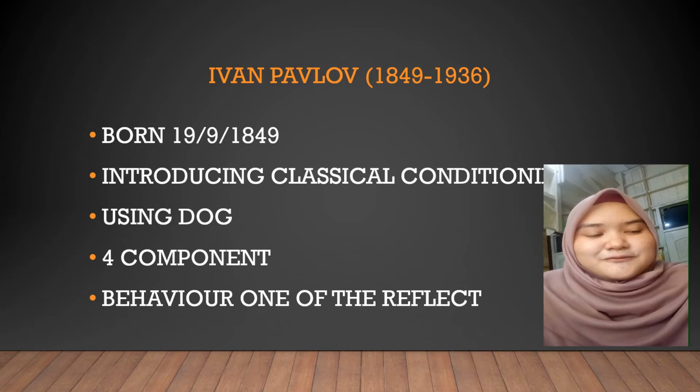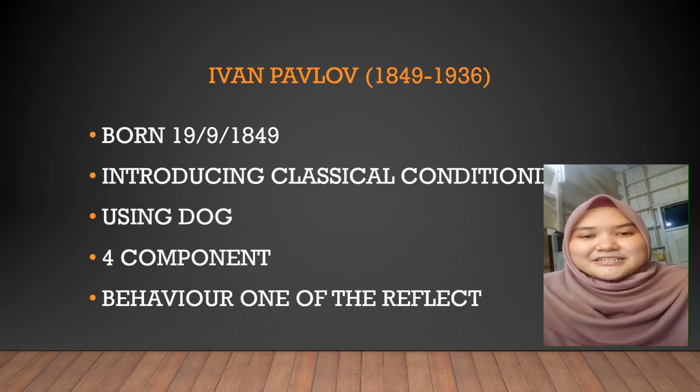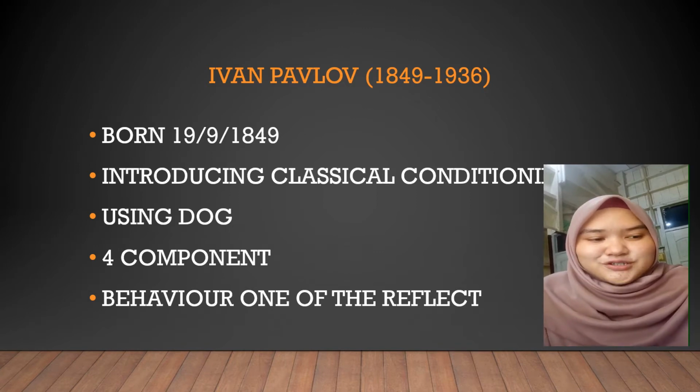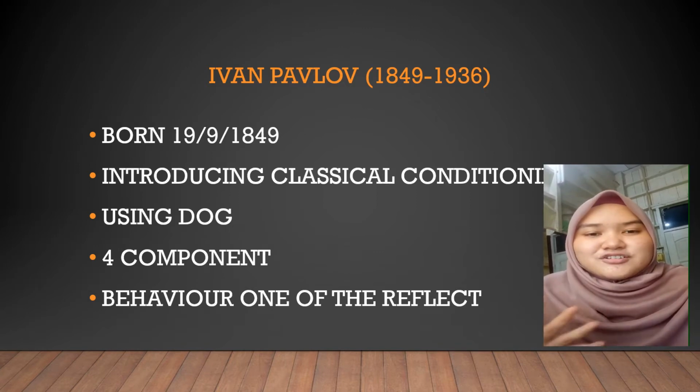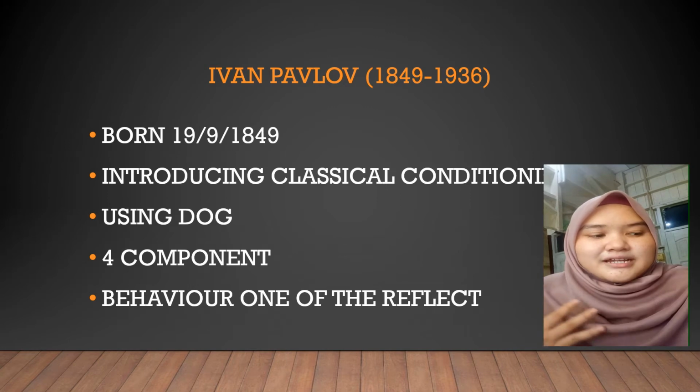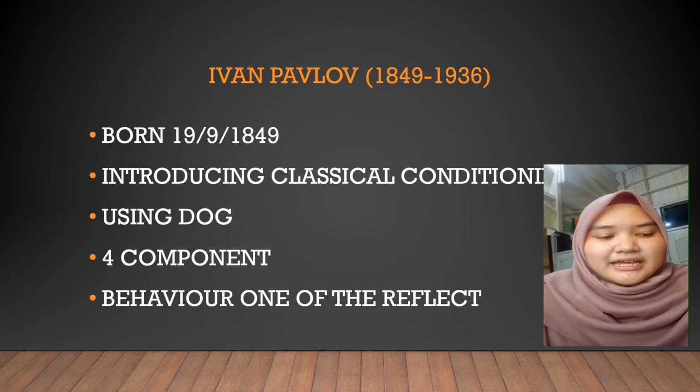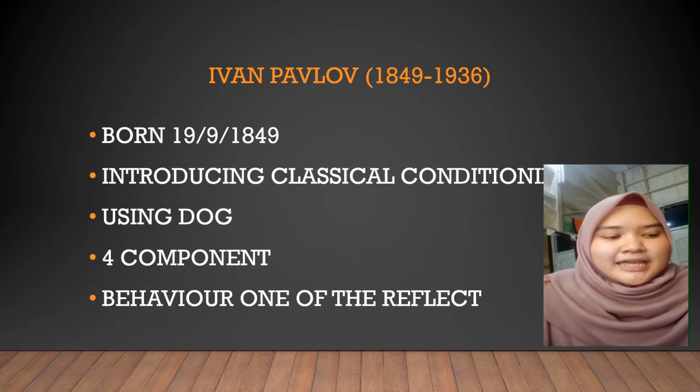Pavlov was born on 14 September 1849 and introduced classical conditioning, which is one of the processes in learning. Pavlov also used a dog as an experiment for the formation of behavior.